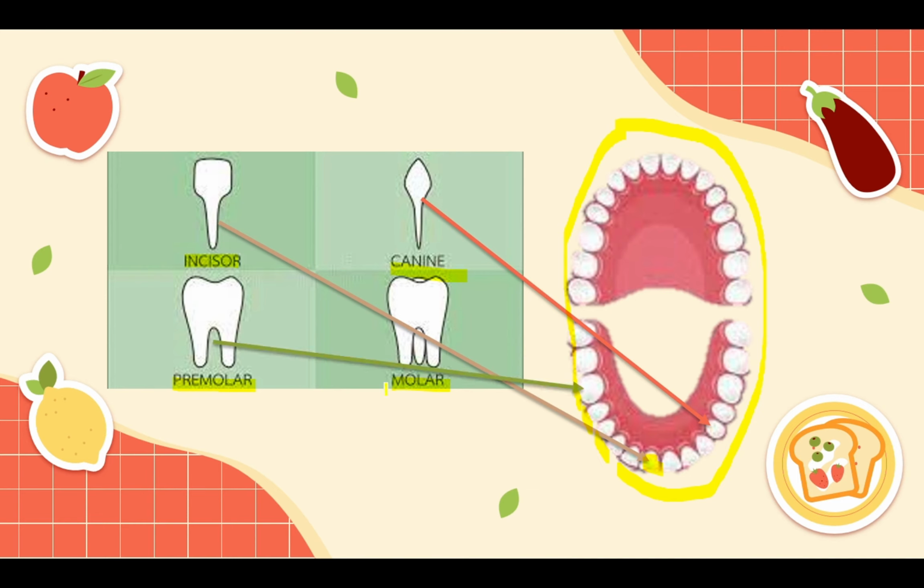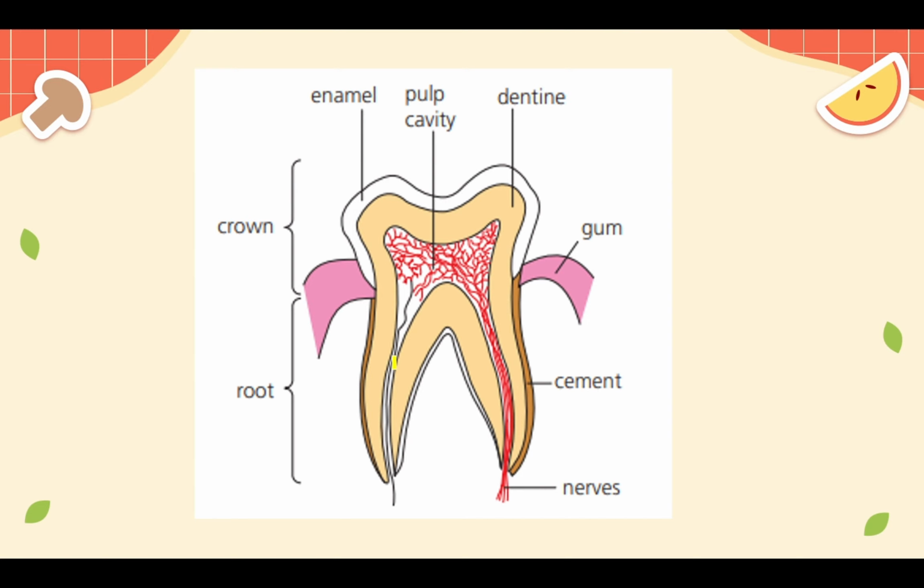Then we have the premolar, which is just before the molar, which is right here. I'm highlighting it right there. And lastly, the molar. The molar is the last two teeth right here. Now we need to know even deeper details about your tooth and how it looks from a cross section.